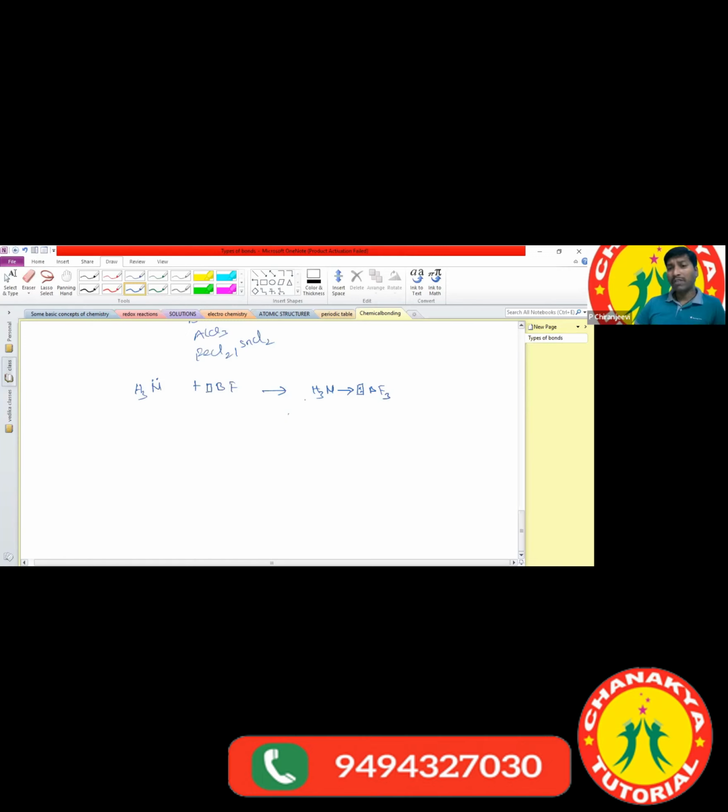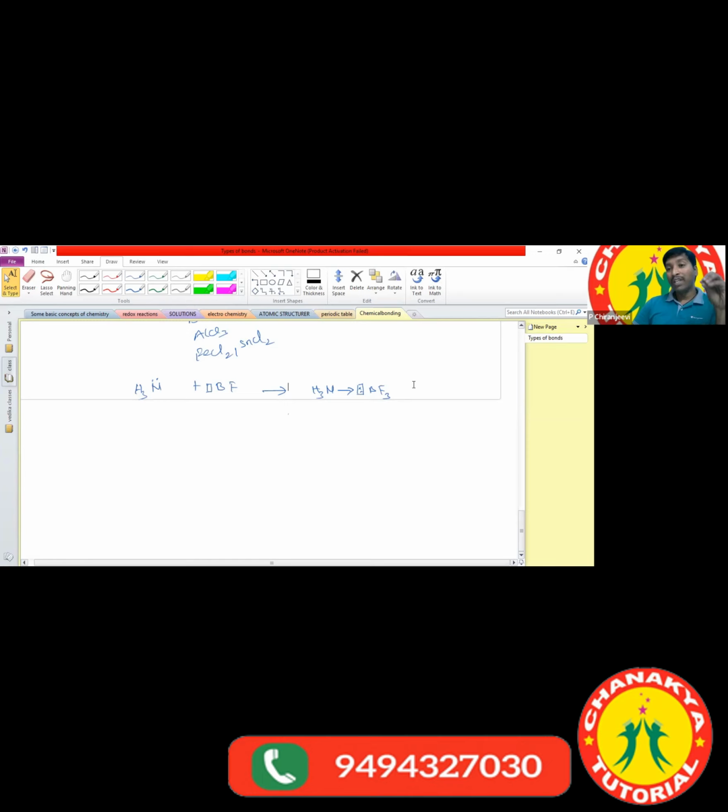And what are the properties of the coordination covalent compounds? Any one of you? The properties of coordination covalent compounds are similar to covalent compounds only. They are insoluble in water, they are bad conductors of electricity, and they have high melting and boiling points. What is the special property in this one?